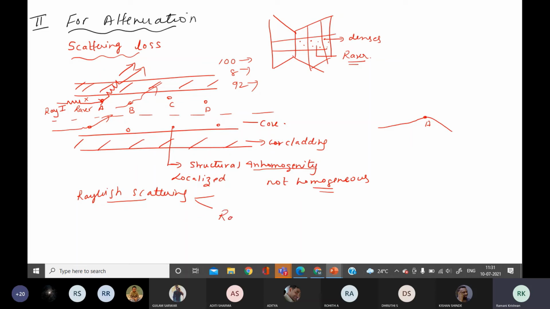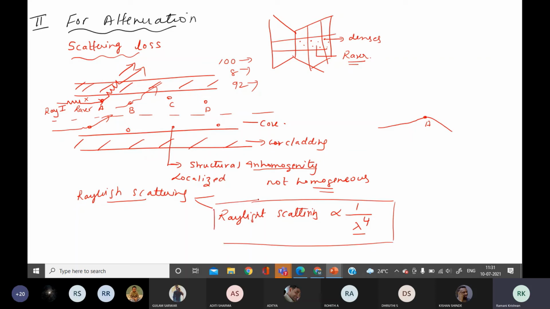Rayleigh scattering states that the amount of scattering is proportional to 1 by lambda power 4. If the wavelength is less, scattering is more, 4 times more. And we saw that laser wavelength is very less.